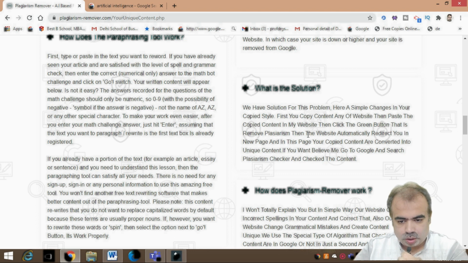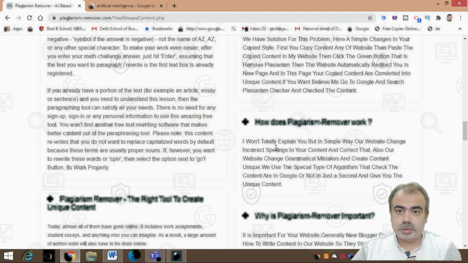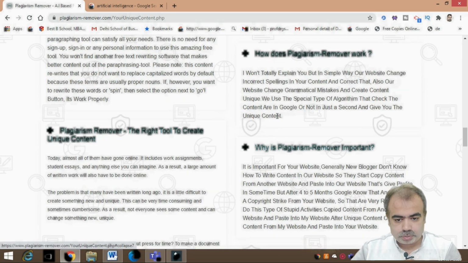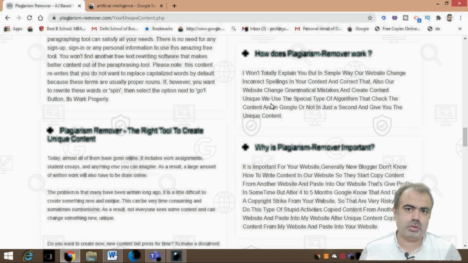Now, how do plagiarism remover tools work? This is very interesting, because nobody else mentions it on their website. This is exclusively here. I won't explain it totally, but in a simple way, our website changes the incorrect spellings in your content and corrects them. Also, the website changes grammatical mistakes, and creates unique content. So two things on which it is working: one is grammatical mistakes, another is spelling if you have done something wrong.